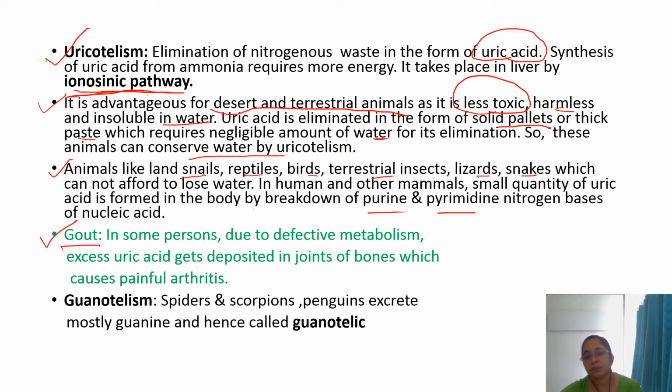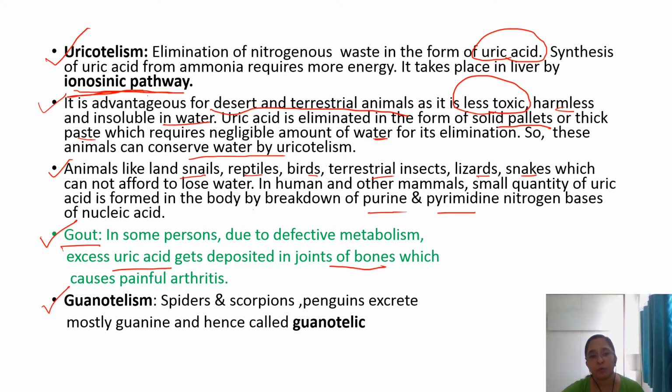In some persons, due to defective metabolism, excess uric acid gets deposited in joints of bones, which causes painful arthritis.